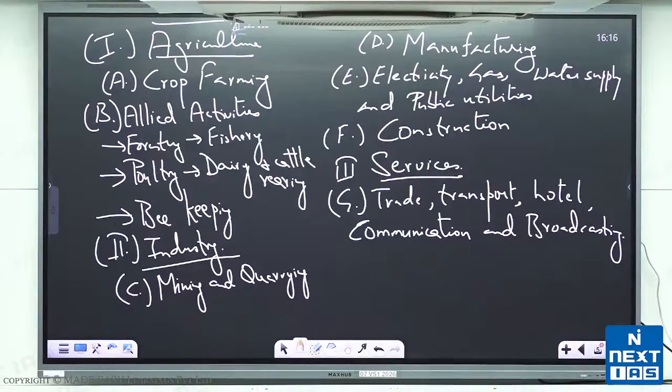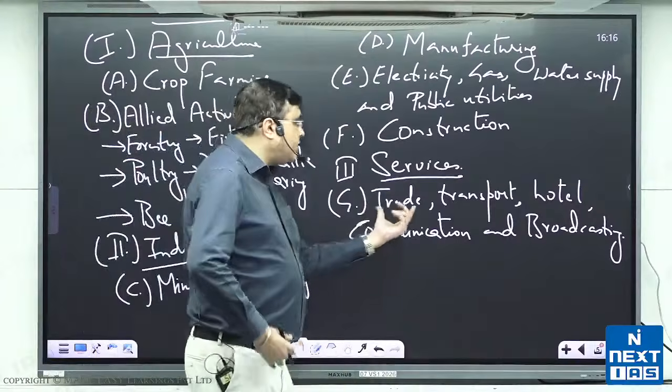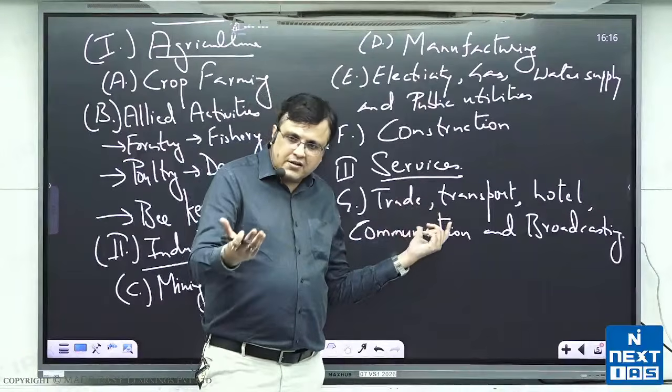Public utilities are things like street lighting, Tanmay. For example, there is a public utility, or a water tap on the field. There is a public utility. These things are called public utility. All right. Then again, trade will include both internal trade and external trade.